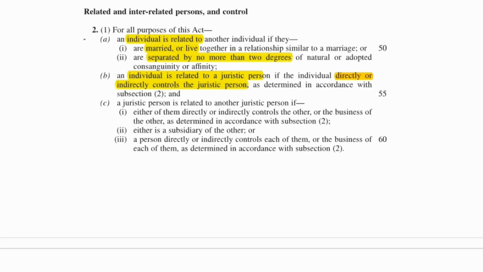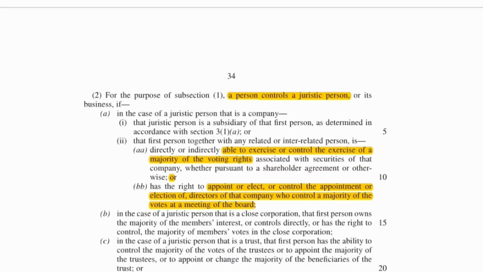First, we're looking at individuals being related, and it says you can be related if you are married or live together in a relationship that's similar to marriage, or if you are separated by no more than 2 degrees of consanguinity or affinity, and see, adopted is included there. Then B looks at an individual related to a juristic person, and it says only if there is control.